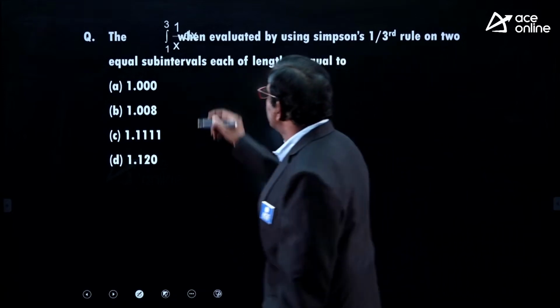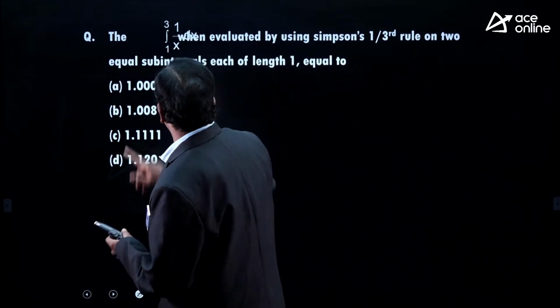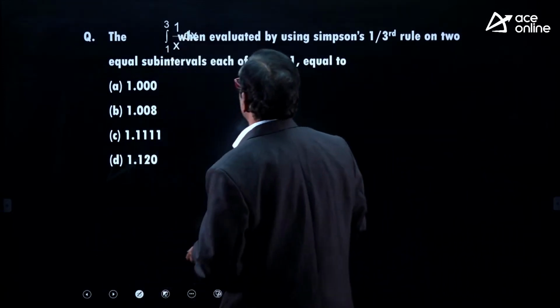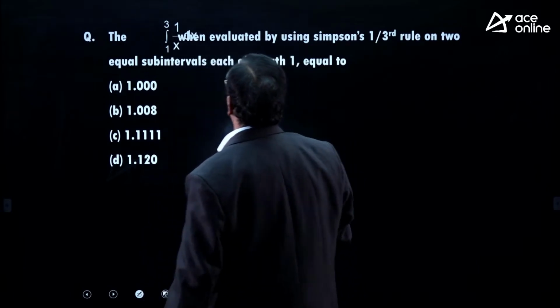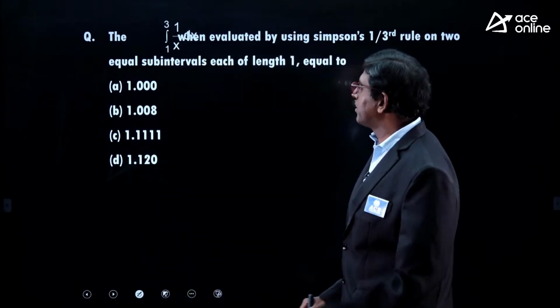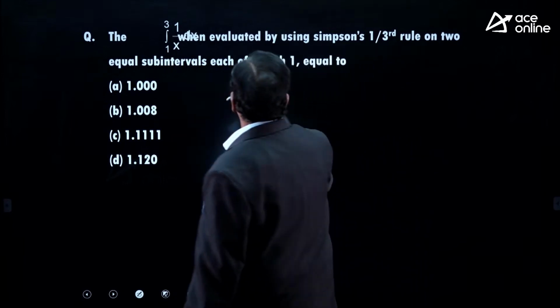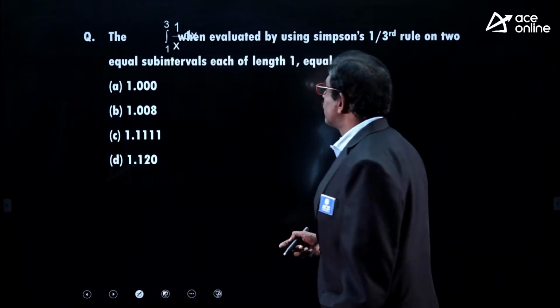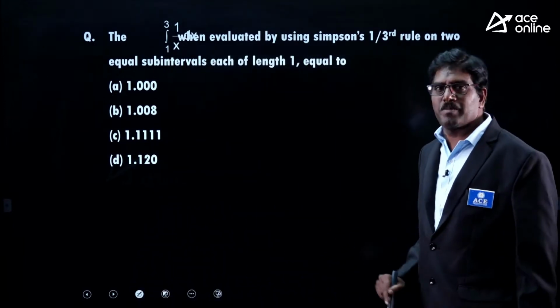Here is the integral from 1 to 3 of 1 by x dx, the print was overlapped. It is evaluated by using Simpson's one-third rule on two equal subintervals.